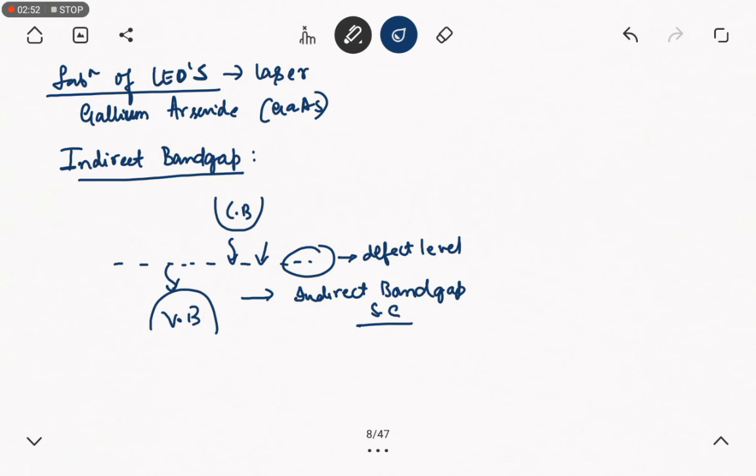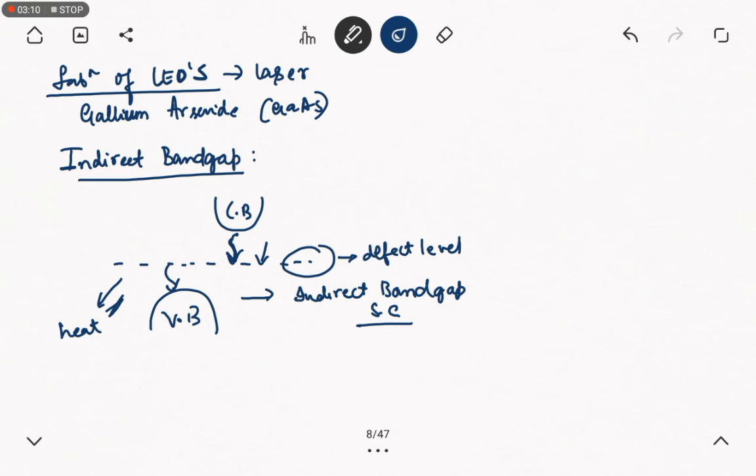So it is called an indirect band gap semiconductor. In indirect band gap semiconductors, the energy of the electron is lost in the form of heat. In direct band gap semiconductors it was through radiation; here it is through heat.